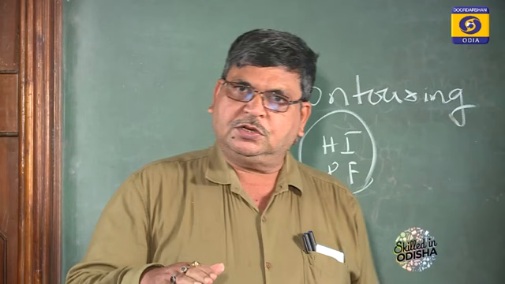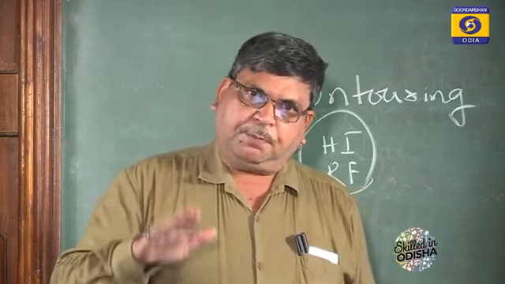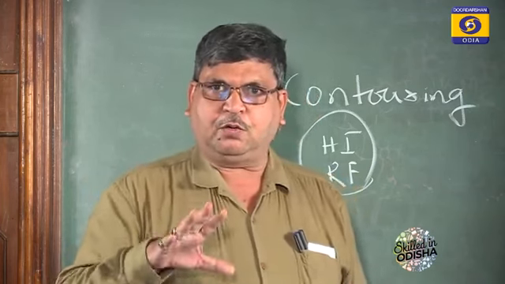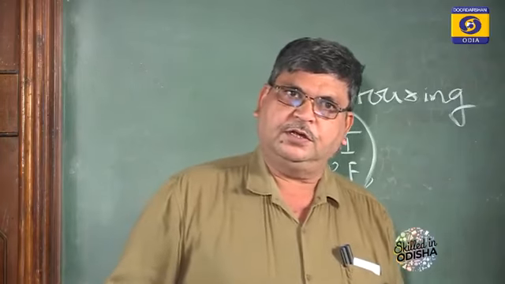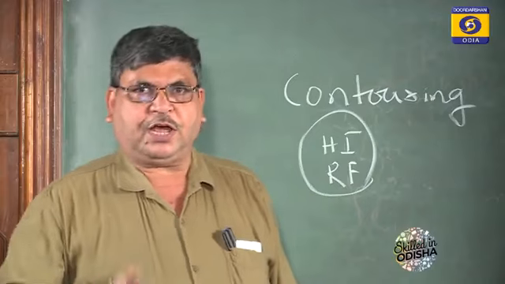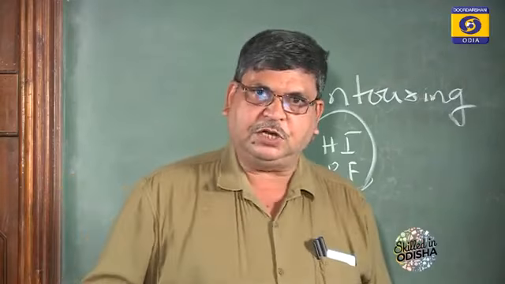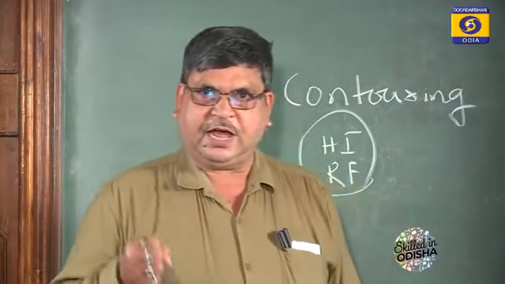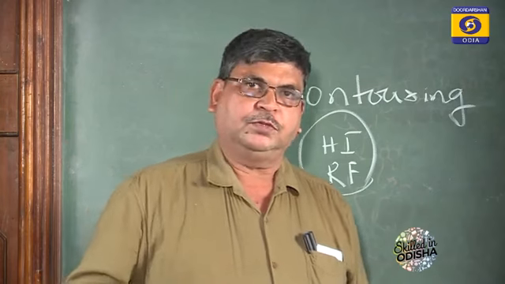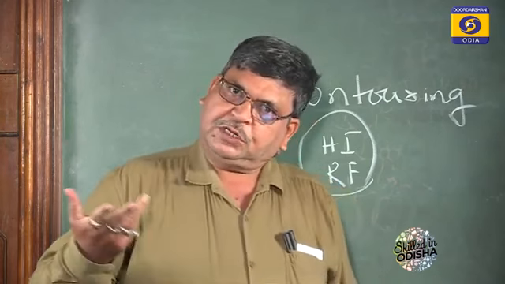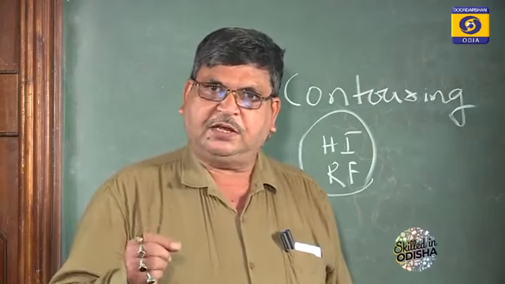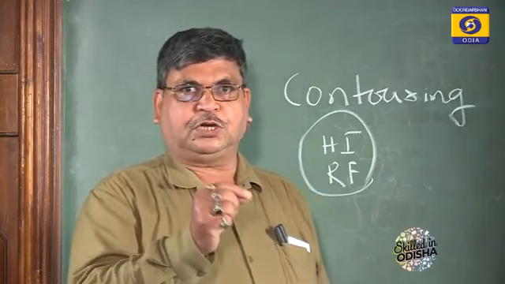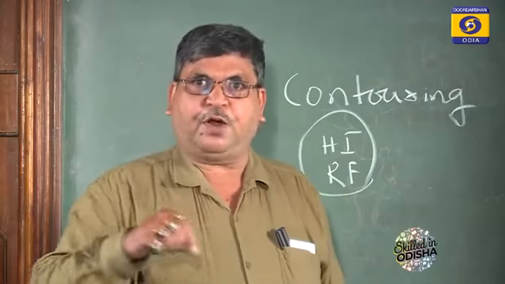Reduced level means the level of any point on the area we are going to survey with respect to some reference point. In surveying terms, the reference point is known as a benchmark. It has a known level, with respect to mean sea level. Everywhere we take a benchmark, then find the reduced level of each point.